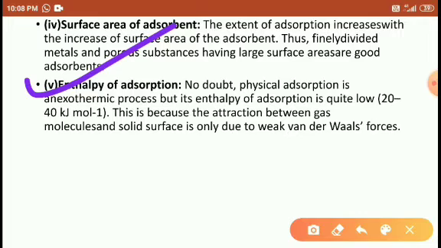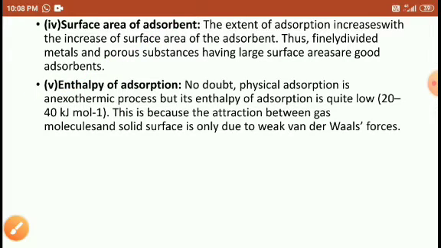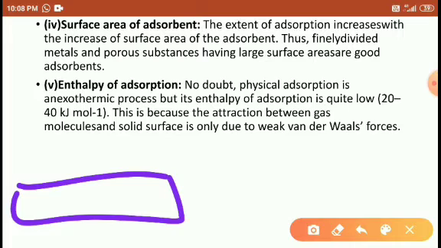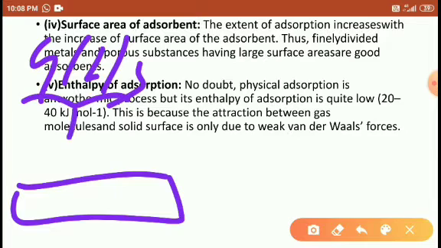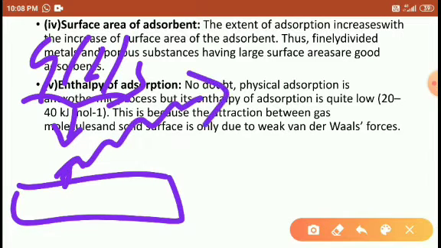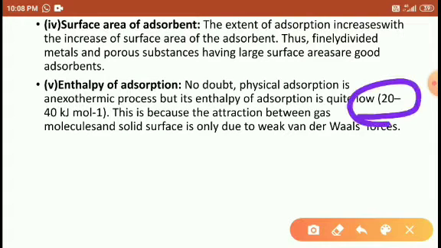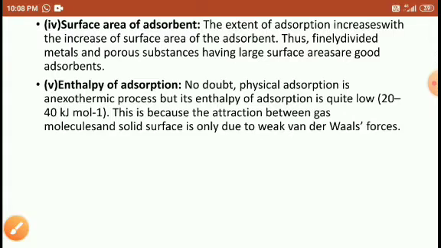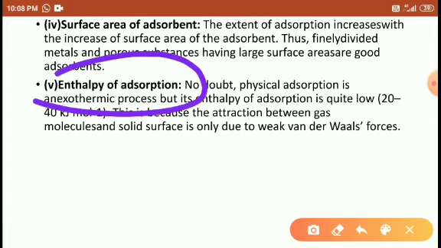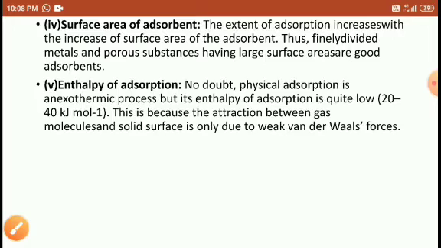Enthalpy of adsorption: there is no doubt that physical adsorption is an exothermic process. As I told you, when the adsorbent attracts any particle, whether gas, liquid or solid, an amount of heat is emitted. How much? Very little, about 20 to 40 kilojoule per mole. When the adsorbate particle attracts to the adsorbent, the heat liberated is called the enthalpy of adsorption. Right, students?